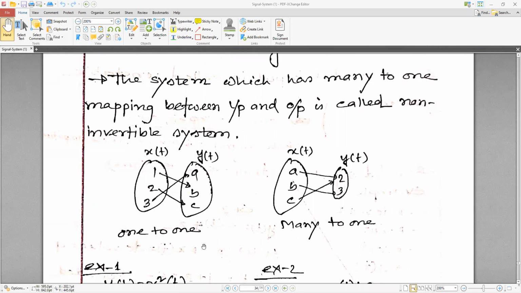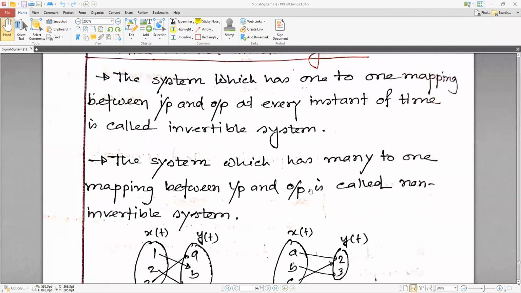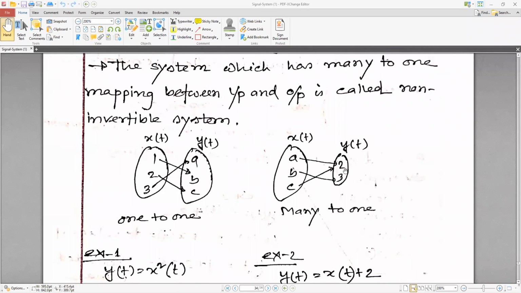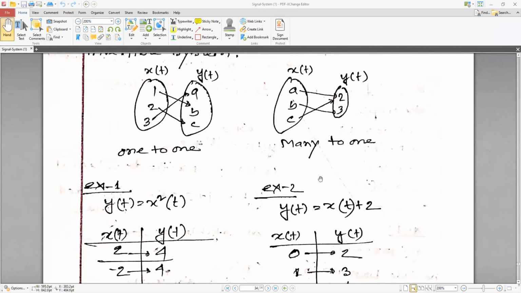But here it is many to 1. The system which has many to one mapping between input and output is called non-invertible. So this is invertible, this is non-invertible. A system which has one-to-one mapping between input and output at every instant of time is called an invertible system, otherwise it is called a non-invertible system.